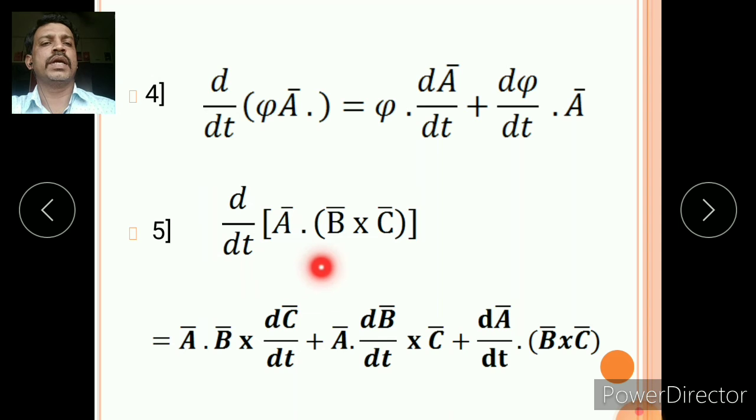d by dt of A dot B cross C, that is the scalar triple product. So first function A into the derivative of the second function. Again there are two functions, B and C. So here we again take first function into derivative of second function, that is dC by dt, plus A dot, derivative of first function dB by dt cross C, plus dA by dt dot B cross C. So in this way we can differentiate the scalar triple product. So this is one of the differentiation rules.